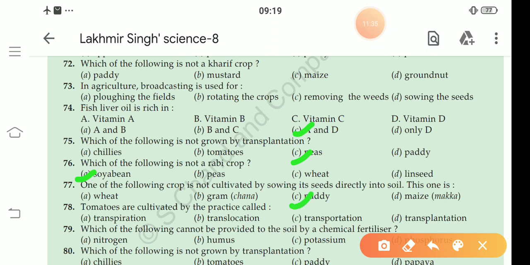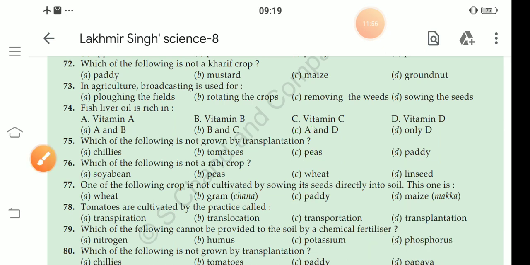Very easy, paddy crop. Tomato are cultivated by the practice called transplantation, no confusion. Our answer is transplantation, because tomato, chili and paddy crops are transplantation crops.